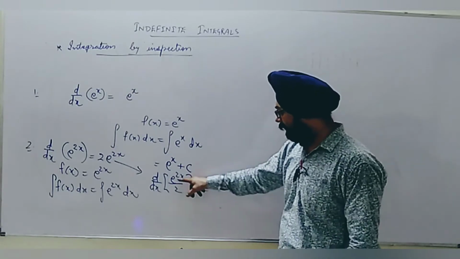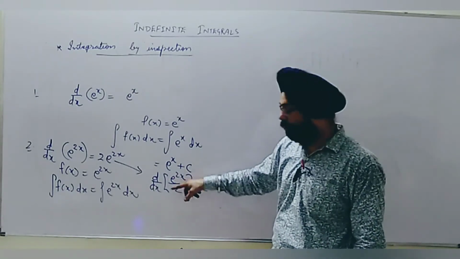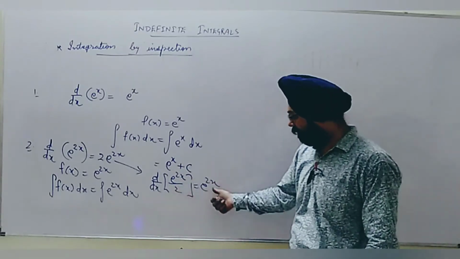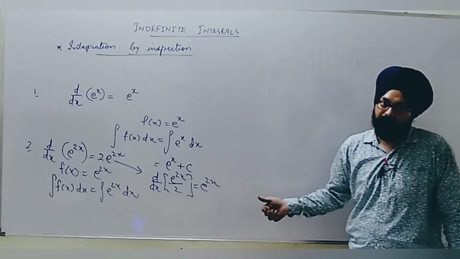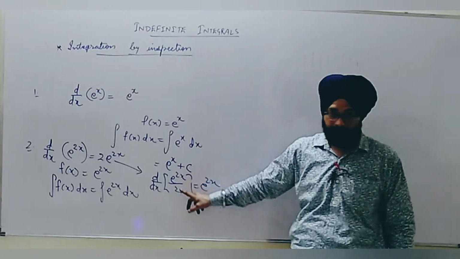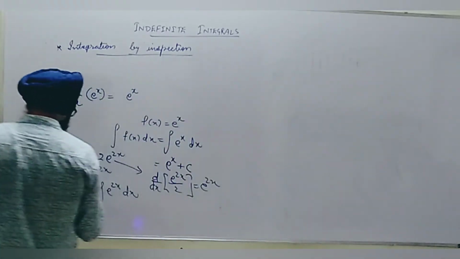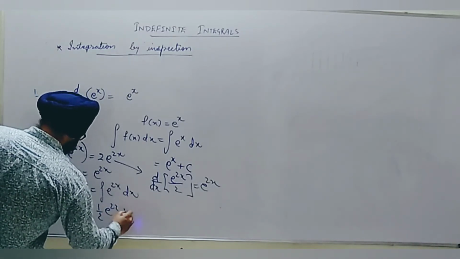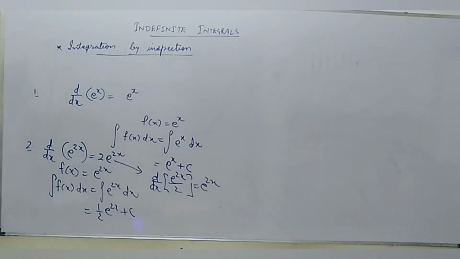If I differentiate e^(2x) upon 2, it will be twice of e^(2x) upon 2, that 2 will cancel out and we are left with e^(2x). So the antiderivative or primitive of this function is e^(2x) upon 2. So here we will write half e^(2x) plus c. This way we can do these, which are for basic functions only, not a big one.